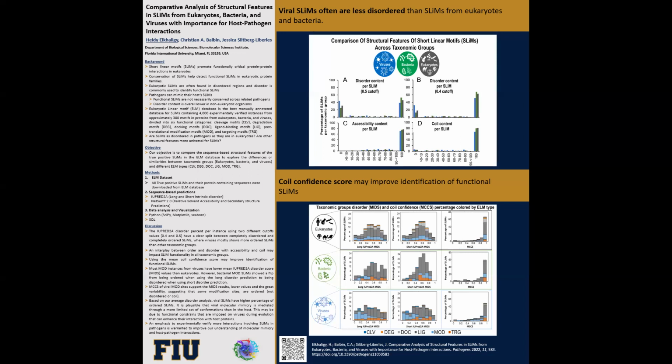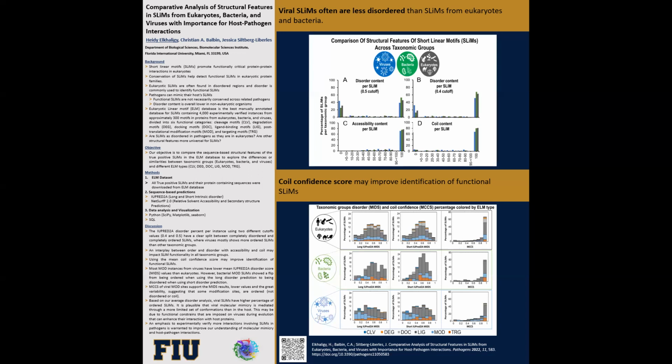Our analysis of disorder percent per instance revealed a clear split between the completely disordered and completely ordered SLiMs based on both cutoff values 0.5 and 0.4, where viral SLiMs in blue are often less disordered than SLiMs from eukaryotes in gray and bacteria in green, as you can see in figures A and B. Furthermore, all taxonomic groups showed a higher percent of instances in the completely accessible and completely coiled categories as in figures C and D. These results suggest an interplay between order and disorder, with accessibility and coiled regions that may impact the SLiM functionality in all taxonomic groups.